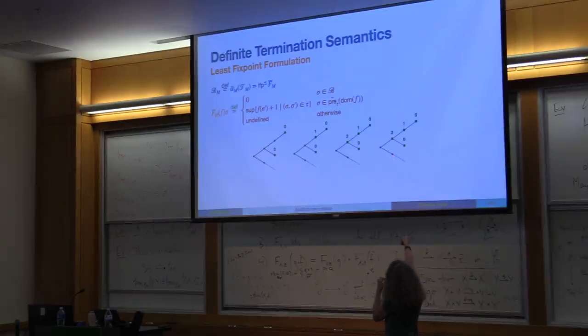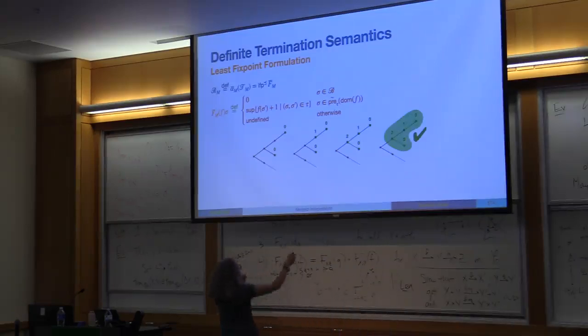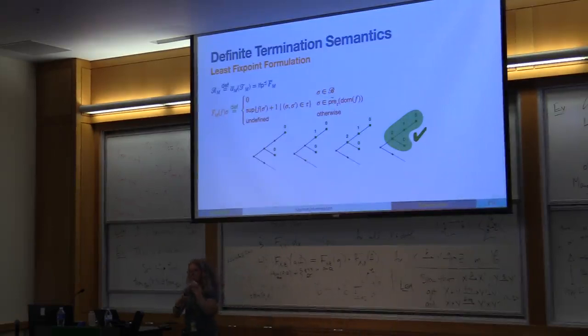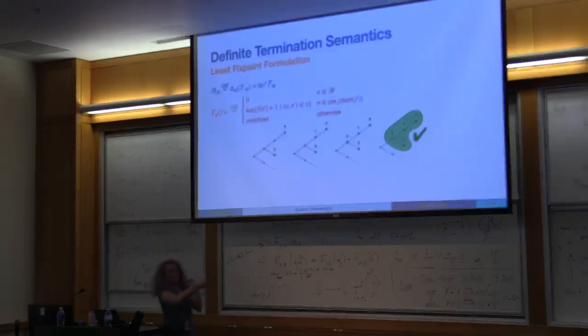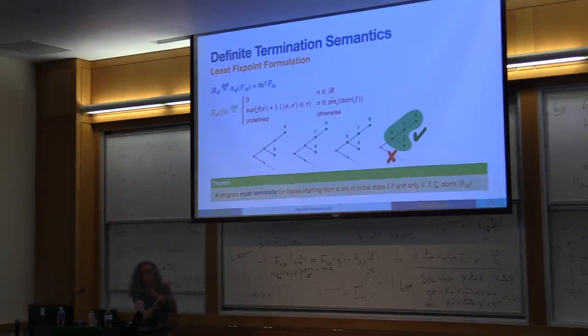None of the states can be added to the domain of the function, because this state here has one choice that leads to an infinite execution, so it cannot be in the domain of the function. So all of the states that are now defined, that belong to the domain of the function, are the states from which we know that definite termination holds. And for the other ones outside, we know that there is at least one execution that doesn't terminate. And this is what the theorem says.